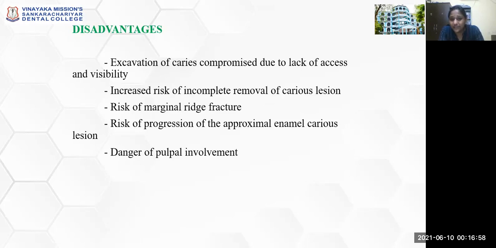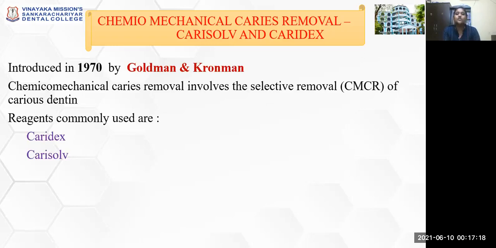The disadvantages are that excavation of caries is compromised due to the lack of accessibility and visibility, because you are going to see only through your occlusal aspect, and there can be increased risk of incomplete caries removal, as we have already discussed, risk of marginal ridge fracture, risk of progression of the proximal enamel caries, and danger of pulpal involvement. So this is with regard to the mechanical management of caries.